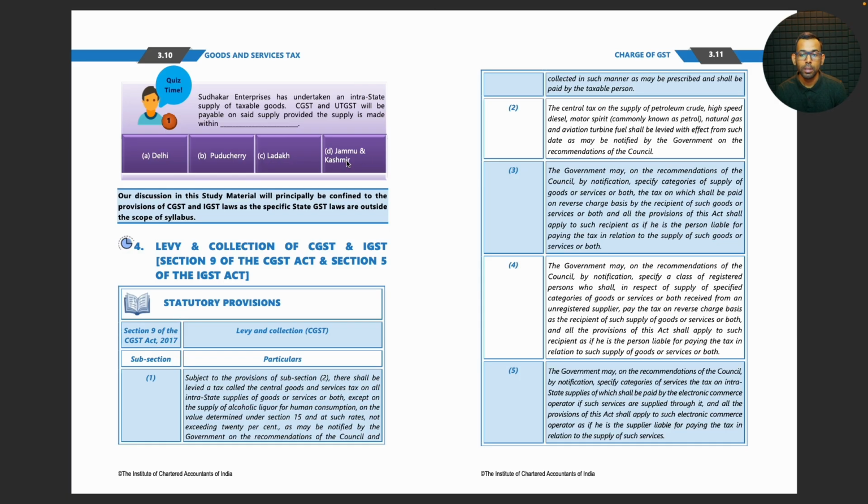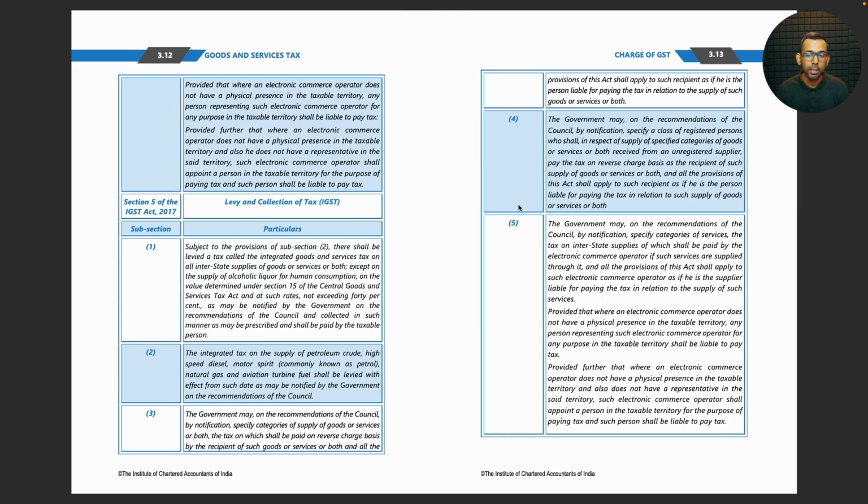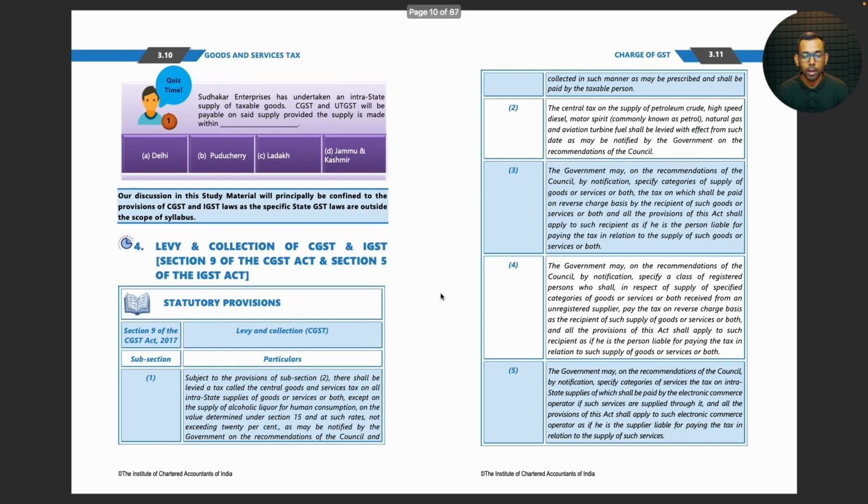Jammu Kashmir, yes, GST. Levy and collection of CGST and IGST. So here we said that the same thing has been repeated for both CGST and IGST. So I will be reading only the CGST portion here.